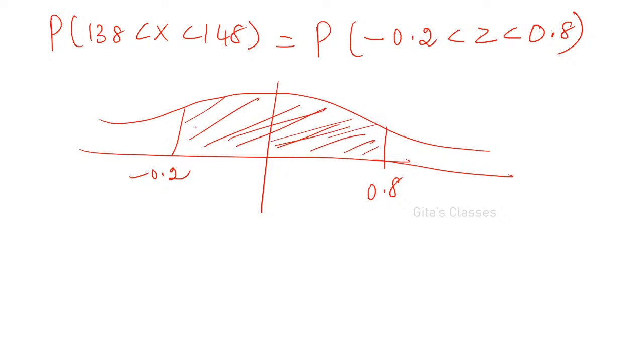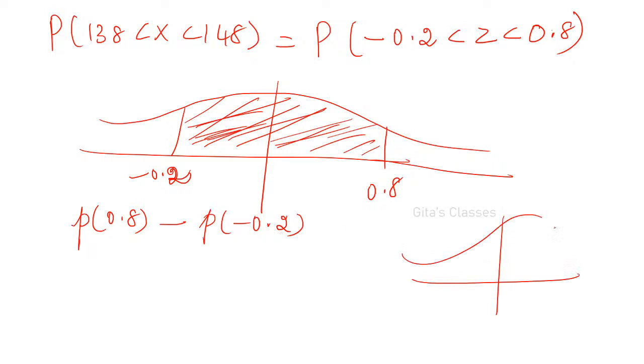How can you find it? The easiest thing is to use the calculator: P of 0.8 minus P of minus 0.2. Actually, what is P in the calculator? P means up to this, the left hand side of the line. So P of 0.8 will be minus infinity to 0.8, and from that you subtract P of minus infinity to minus 0.2.